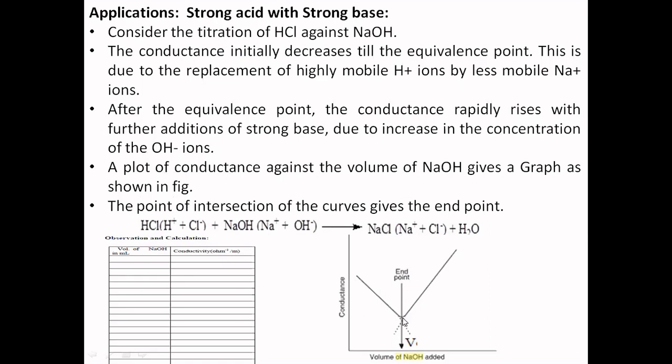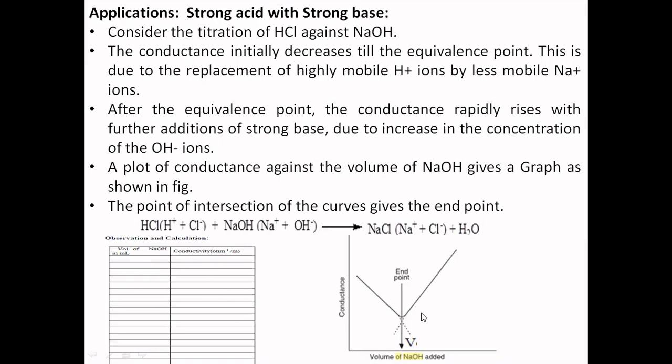Now after this equivalence point, it has reached a minimum, and you continue. For example, 3 ml you added, 3.5, 4, 4.5, like this. So it is rising. Why is it rising? Because after the equivalence point, the concentration of OH minus increases. As a result of the increase in concentration of highly mobile OH minus ions, conductivity rises. If you draw one straight line through one set of points and another straight line through the other set, the intersection gives the volume of NaOH required for neutralization of your HCl.